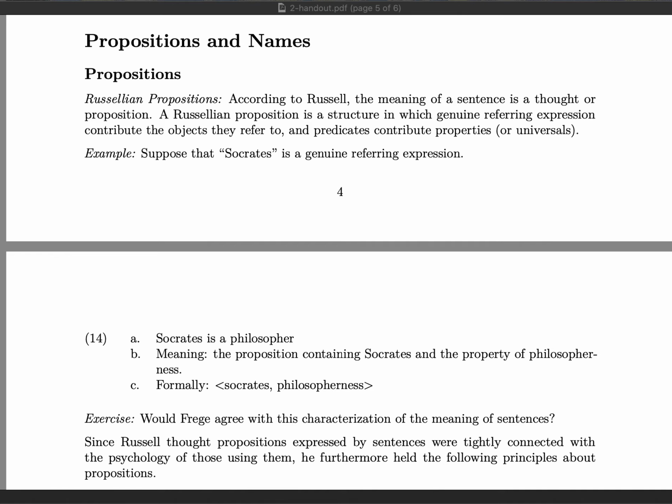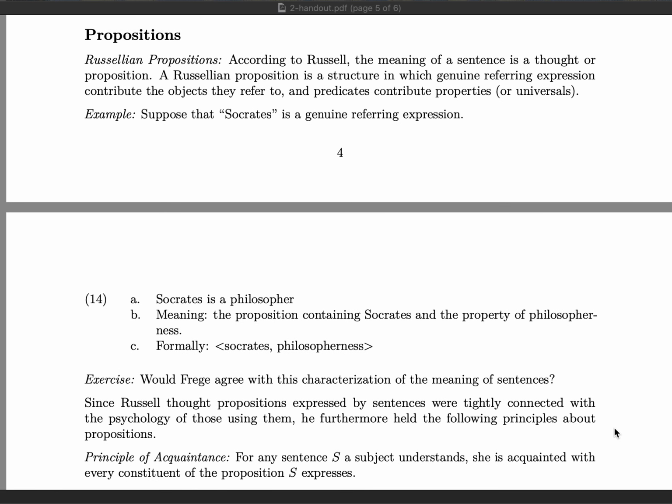So to recall, where Frege distinguished between sense and reference, one can say roughly that Russell did not just make that distinction, and in fact Russell thought there was only reference. So from a distance, that is going to be the difference between Russell's notions of propositions and Frege's notion of meaning. But now let's get into the details of this. So let's begin with propositions.